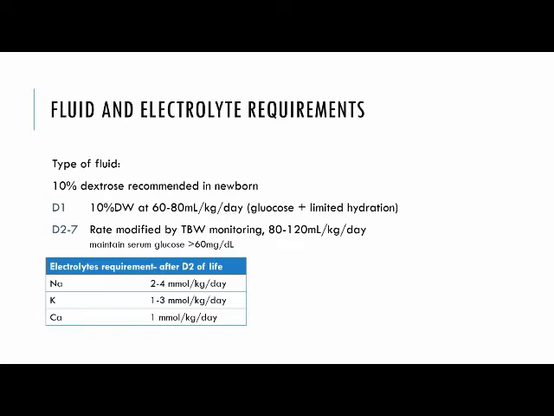One is the temperature of the incubator, that is 36.5 to 37.5, and humidity about 80% for a preterm baby less than 28 weeks, and reduce by 5% every day till it becomes 50%. And also we use the double walled incubator so that the insensible water loss is reduced. We also apply Aquaphor or coconut oil to reduce the insensible water loss. And later on, we make sure that the baby is put on the cap, mittens and all those things when the baby is stabilized.